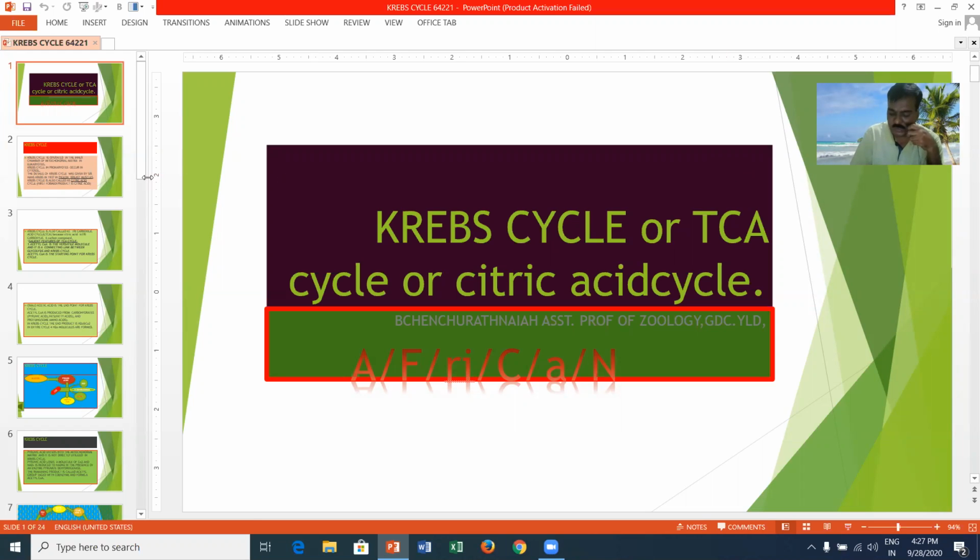Generally, the details of the Krebs cycle were given by Sir Hans Krebs in 1937 based on O2 consumption in pigeon breast muscles. It is operated in the matrix of mitochondria. The Krebs cycle is also called aerobic respiration because this cycle is operated in the presence of O2.